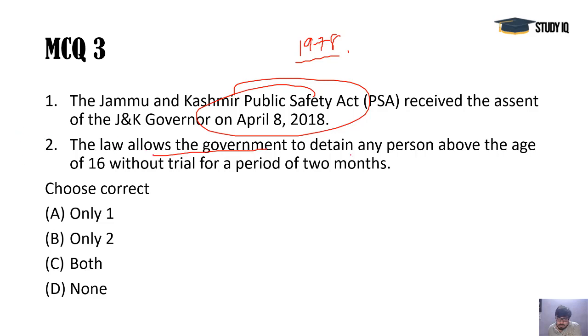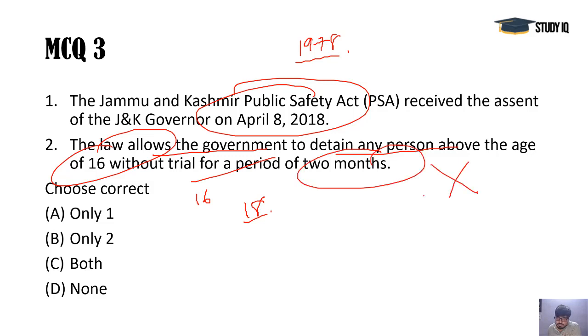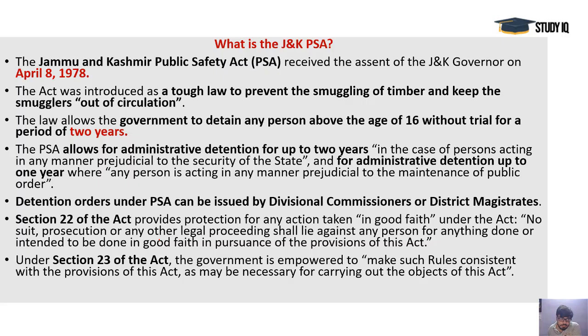The law allows the government to detain any person above the age of 16. Above 16 means for 2 years, till the age of 18, that person is not counted as an adult. But even that person can be arrested without a trial for a period of 2 years, not 2 months. This is wrong. 2 years. So that's a draconian provision here, and both the statements are wrong. D, none, is the answer. You can read everything about it in the PDF. It is all given. It's a tough law to prevent the smuggling of timber and keep the smugglers out of circulation. This was the starting basis of the Public Safety Act.